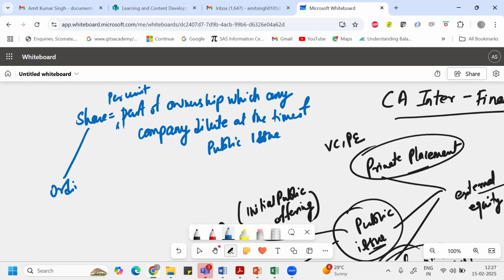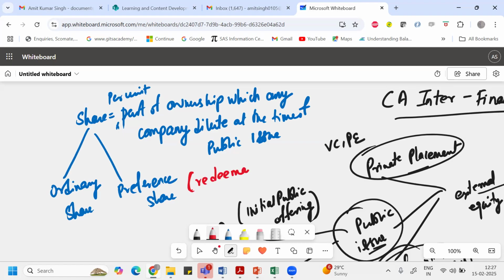A share can be an ordinary share or a preference share. When we say preference share, it is basically a redeemable equity instrument which the company will buy back in the future.